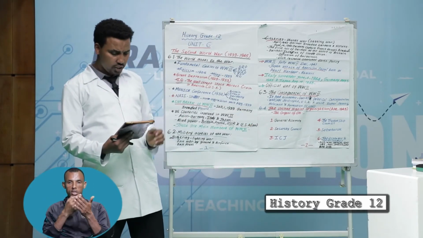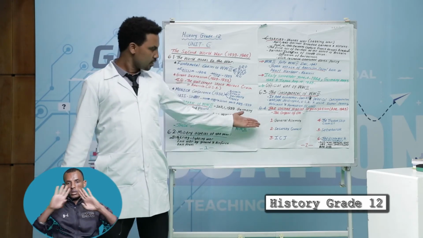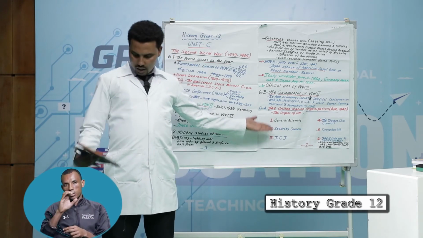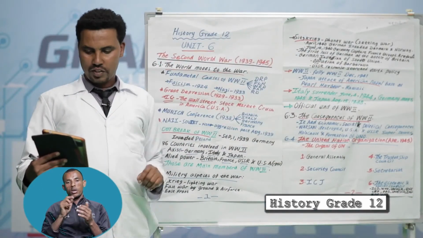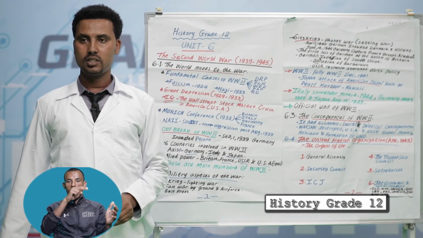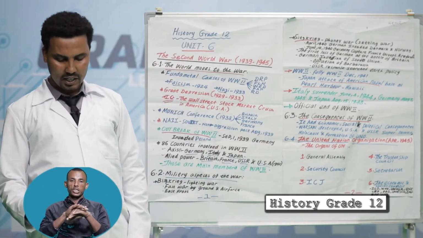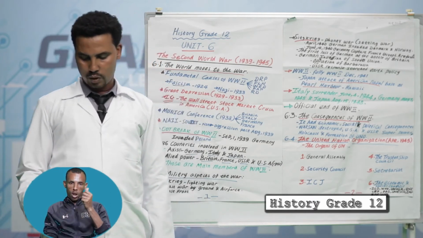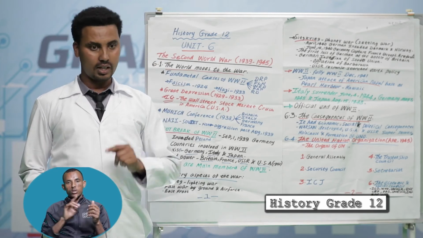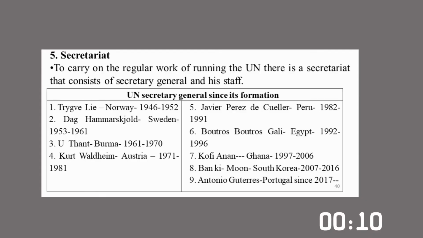The third institution, ICJ, or International Court of Justice. The center of this is The Hague, Netherlands. It has 15 judges, and its official languages are English and French only. English and French, the official languages of ICJ. The fourth one, Trusteeship Council. It was responsible for supervising and administering the trust territories at the end of the First World War, not the Second World War, at the end of the First World War.